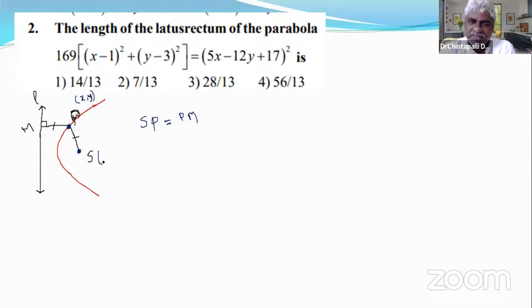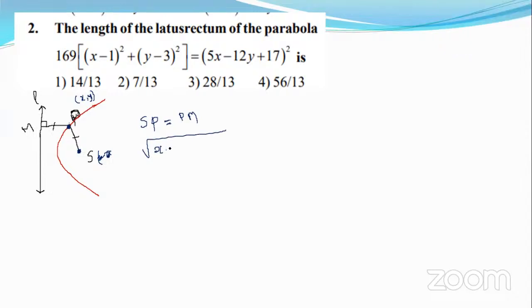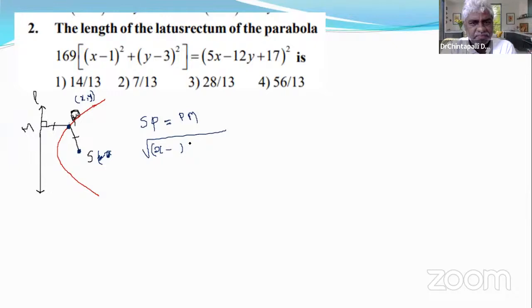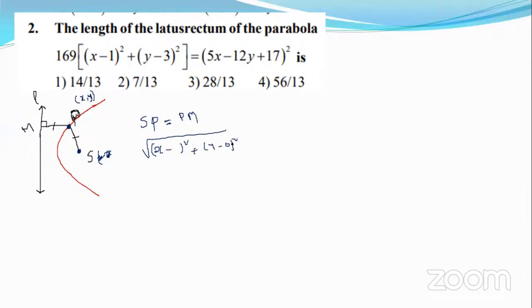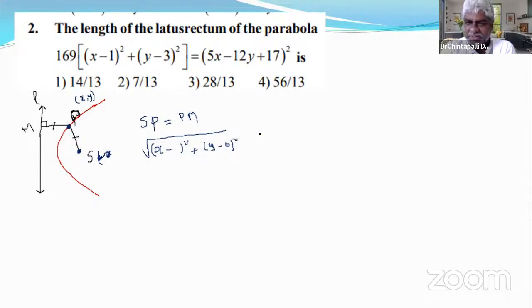S has some coordinates, for example, some x1, something, some a, 0, something like that, right? Then the structure of SP is like this: the square root of x minus something whole square plus y minus something whole square. It is the format of SP, right?